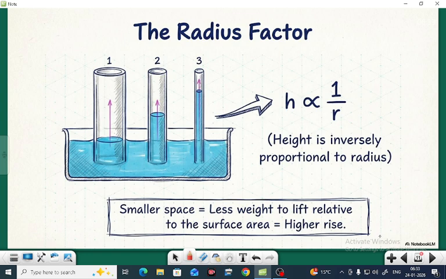Now the radius factor. You see here that h is proportional to 1 by r. The height is inversely proportional to the radius. The smaller the radius, the more it will rise. A smaller space means less weight to lift relative to surface area. So if r is small, height will be more. You see, in the case of 3, height is more, it is medium in another, and low in the other. So it depends on the radius of the tube, and height is inversely proportional to the radius of the tube.